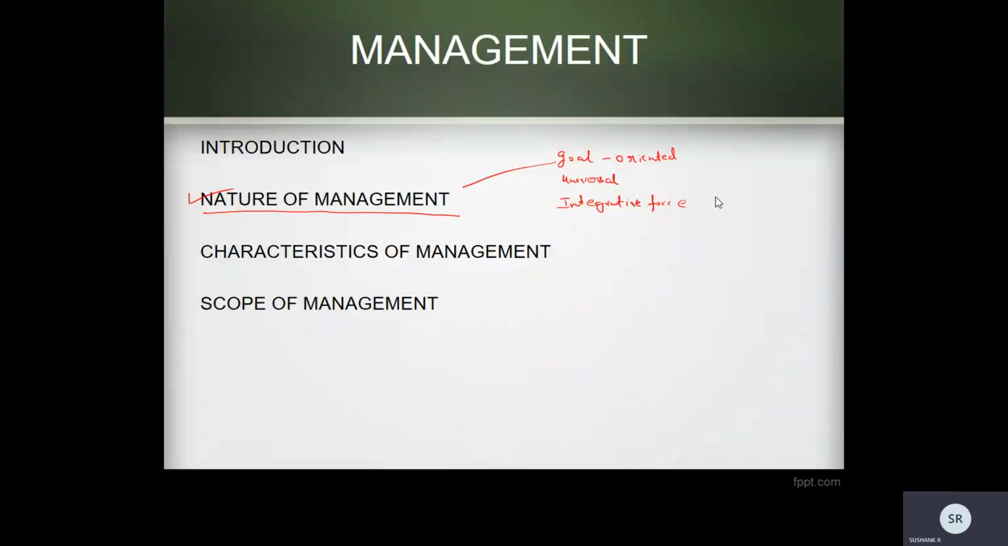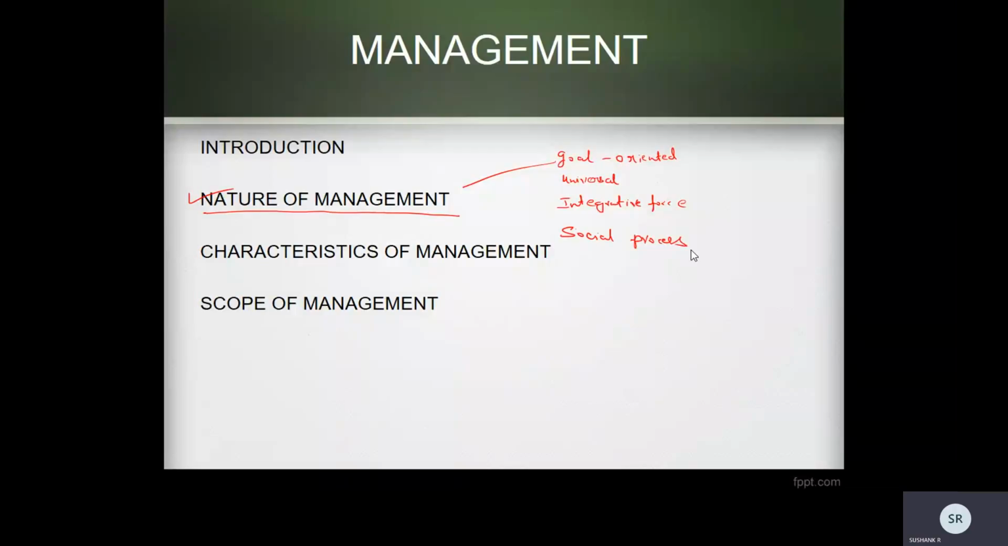And management is a social process. So what is this social process? We know that management is done by people. Management is done for the people, and it is done through the people itself.